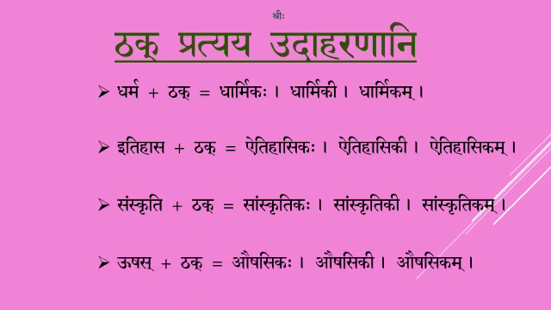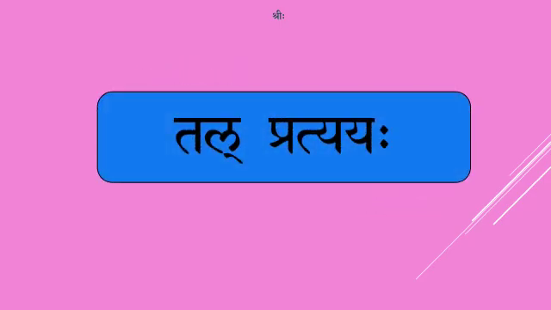Ushas plus thak, you have Aushasikaha in Pullingam, Aushasiki in Strilingam and Aushasikam in Napumsakalingam. Now we shall see the next type of pratyaya. The third pratyaya is tal pratyayaha. We shall now see its rules.